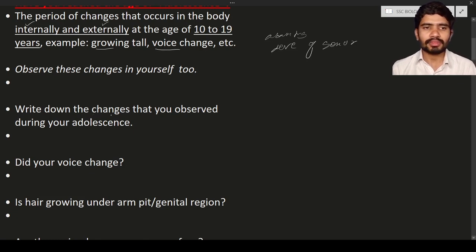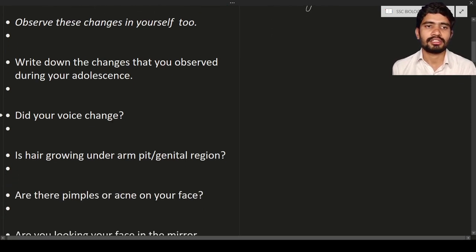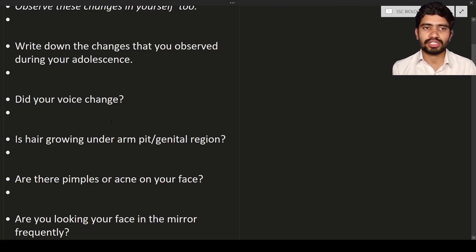Did your voice change? Yes, the voice is also going to change in these people. When they reach between the age of 10 to 19, or 13 to 19 years, their voice is also going to change.